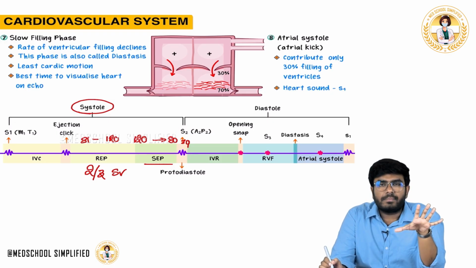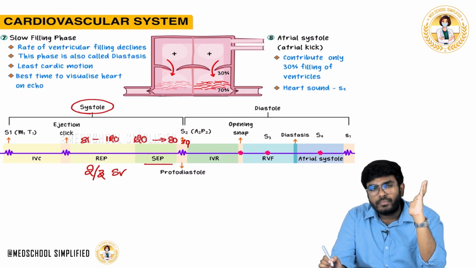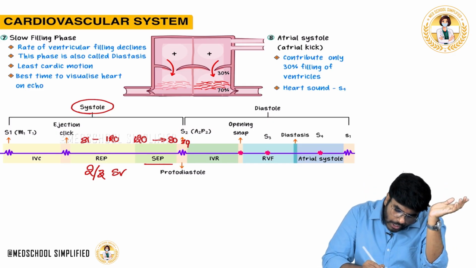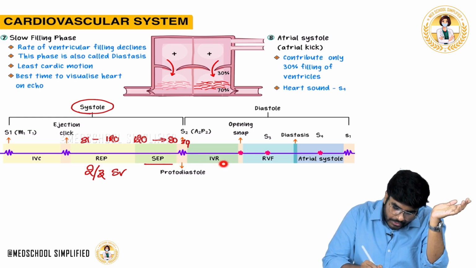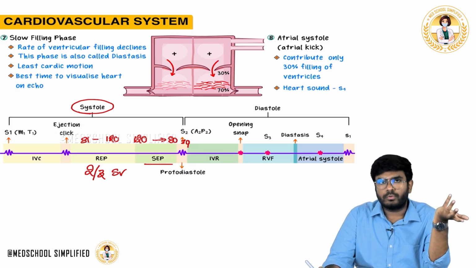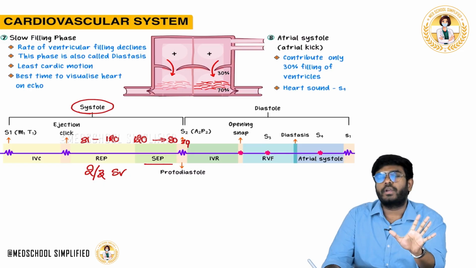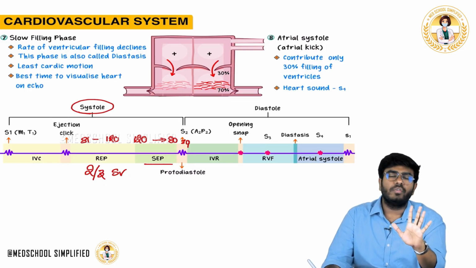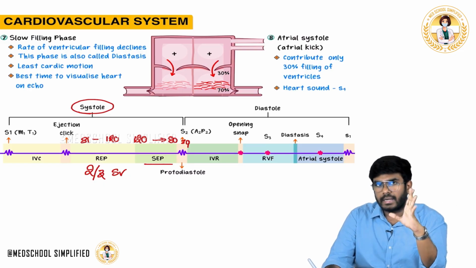But if in your exam there is no option of protodiastole, you can also mark beginning of the isovolumetric relaxation. S2 is heard during beginning of the isovolumetric relaxation. That's also true. Both statements are true. Okay, depends on the options given in your exam. If there is protodiastole, mark protodiastole. If there is no protodiastole, go with the beginning of the isovolumetric relaxation.